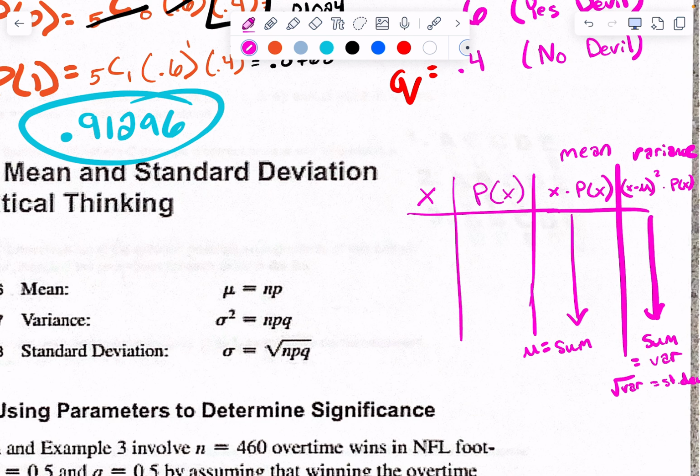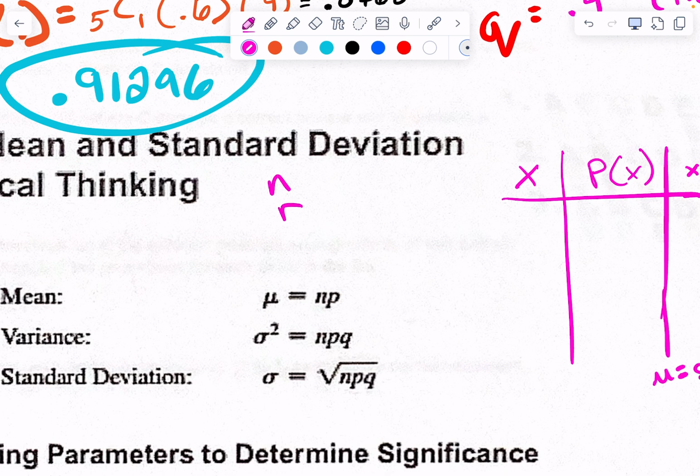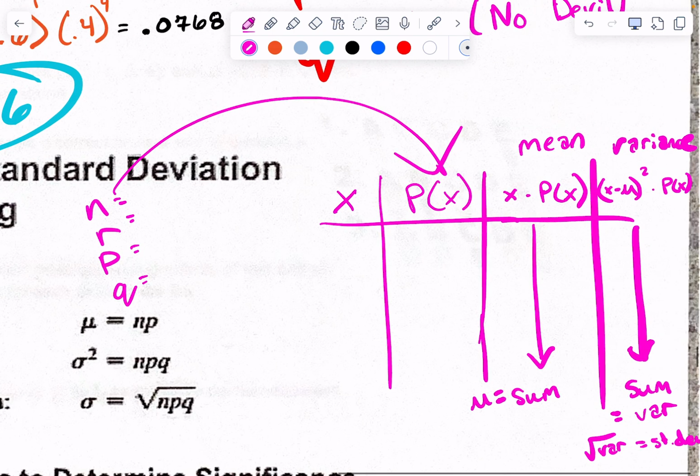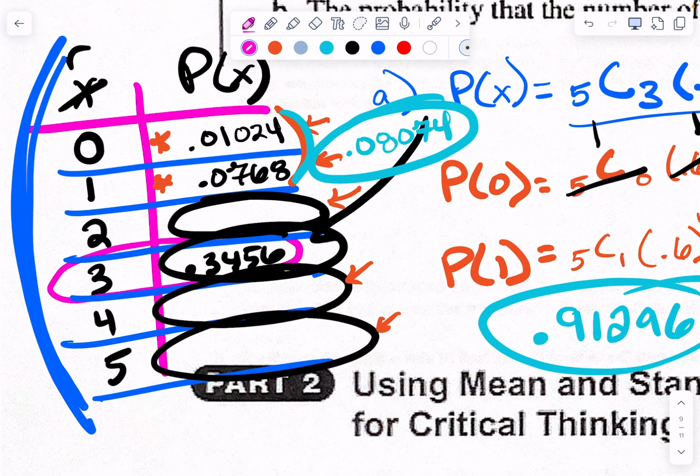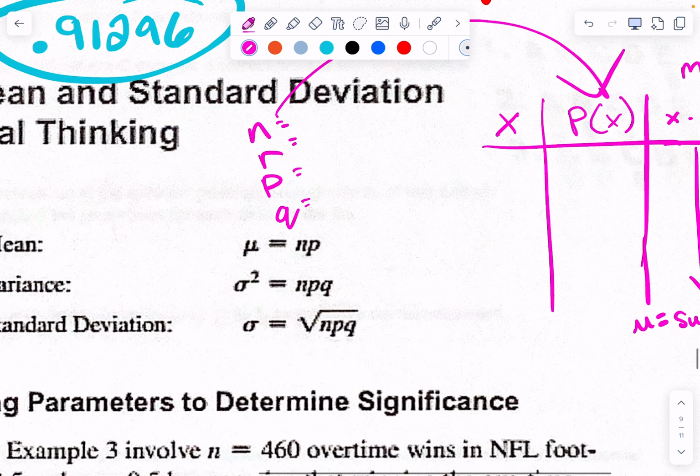But check this out. If I'm given my N and my R and my P and my Q and all of those things before I create the table, do we know how to create the table given the N, R, P, and Q? It's what we kind of did up here. We could have filled that whole table in using the formula. If they give me this information beforehand, I can find the mean really easily.